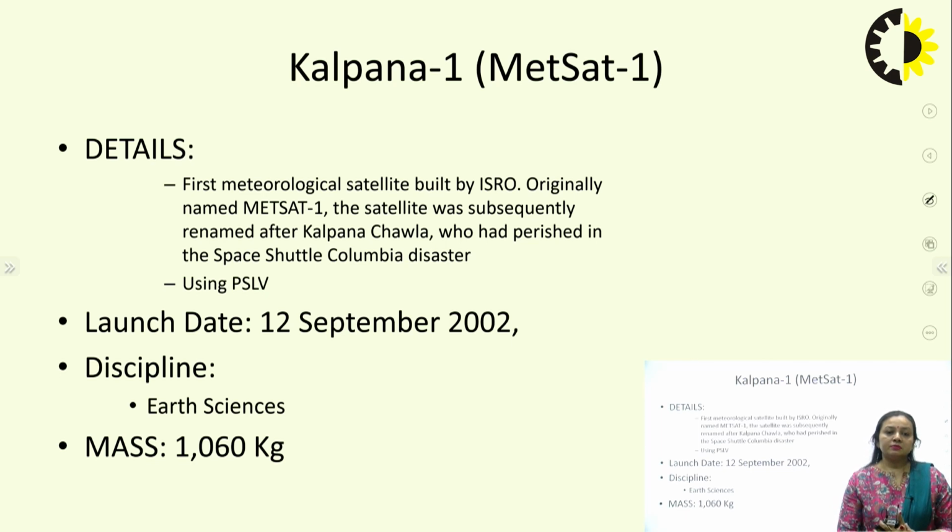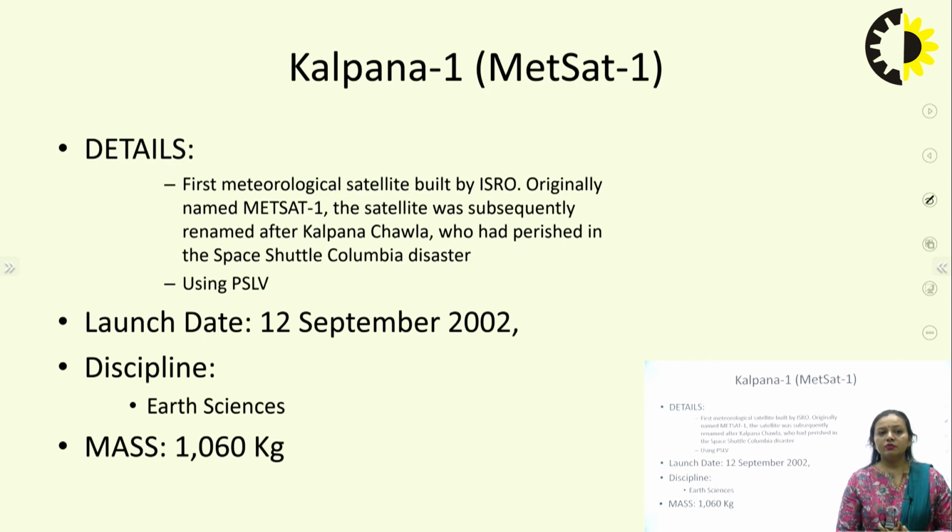Then the Kalpana 1 or the METSAT 1, we all are aware about this. It was the first meteorological satellite built by ISRO, the Indian Space Research Organization. It was originally named METSAT 1, but the satellite was subsequently renamed after Kalpana Chawla, who had perished in the Space Shuttle Columbia disaster. It was launched using the Polar Satellite Launch Vehicle on 12 September 2002, and it weighs around 1060 kg.